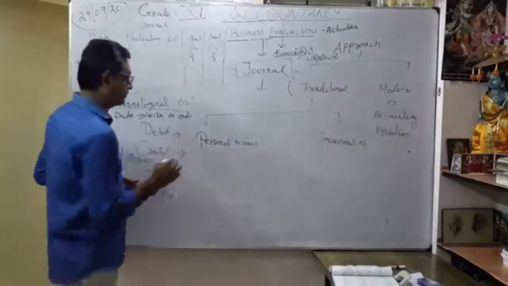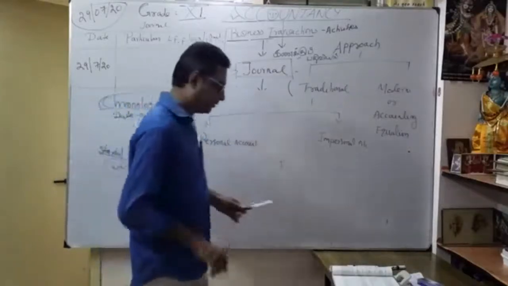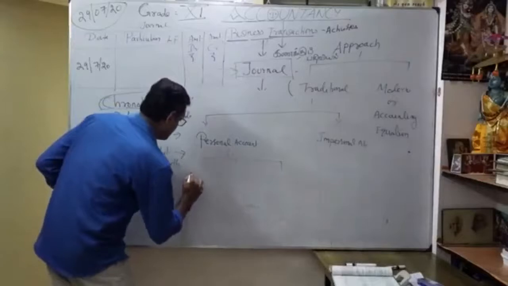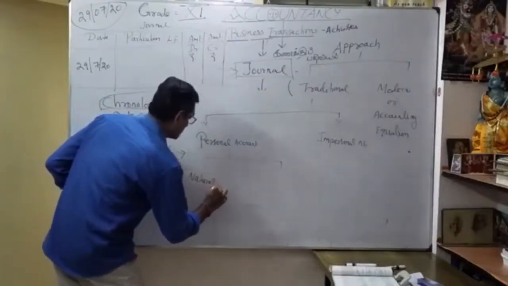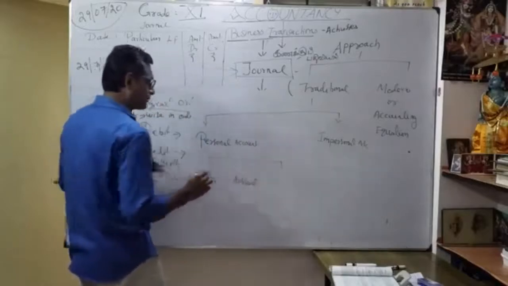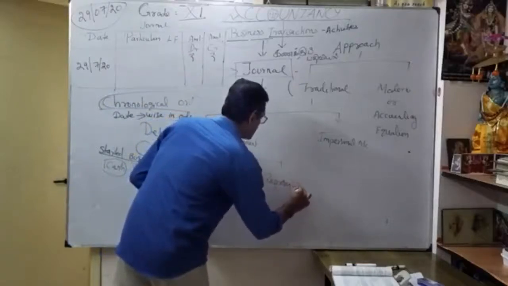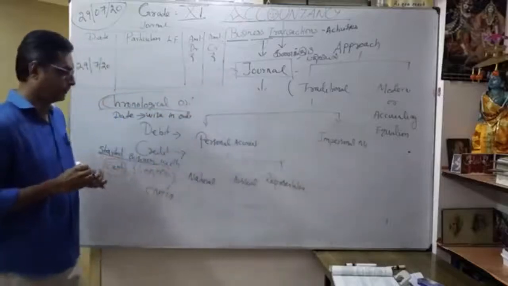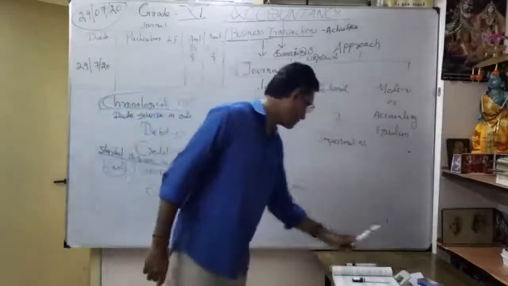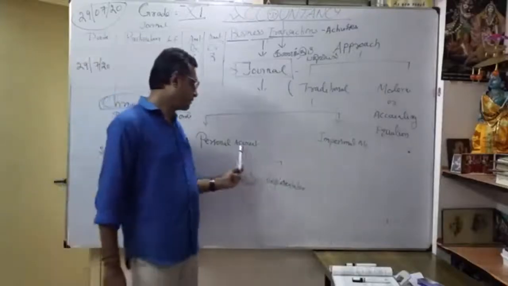So, what is personal account? Again, I will write the classification first. Very simple. Personal account may be natural personal account, or artificial personal account, or representative personal account. Right? Repeat once again: personal account is again classified into natural personal account, artificial personal account, representative personal account.